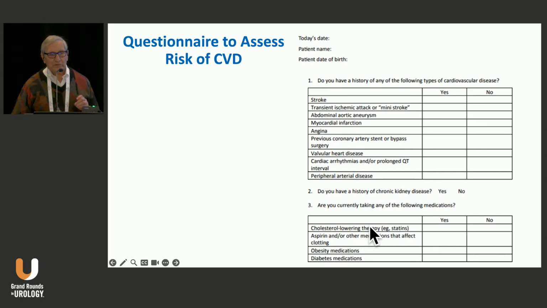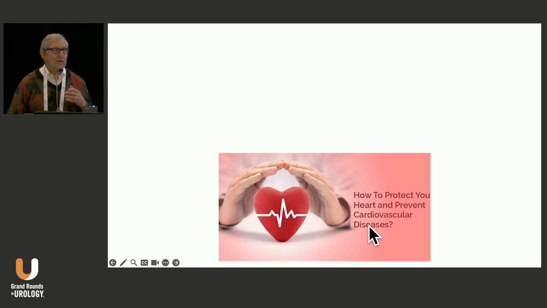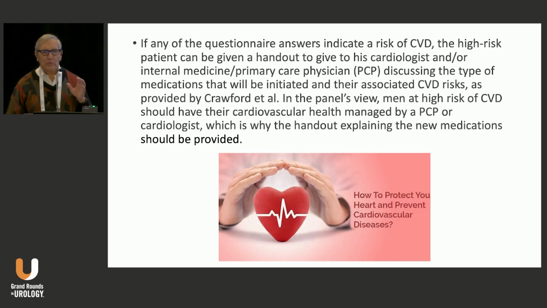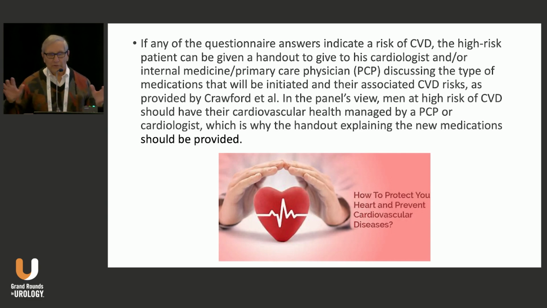Now, ultimately, we're concerned about protecting these patients from heart and other forms of cardiovascular disease. And if any of the questionnaire answers indicate risks for CVD, the high-risk patient can be given a handout to give to his cardiologist and/or internal medicine primary care physician discussing the types of medications that will be initiated. That's your job, to educate the patient and their healthcare provider about the medications to be utilized. As provided by Crawford et al., in the panel's view, men at high risk for CVD should have their cardiovascular health managed by a PCP or a cardiologist, which is why the handout explains what new medications are going to be utilized.